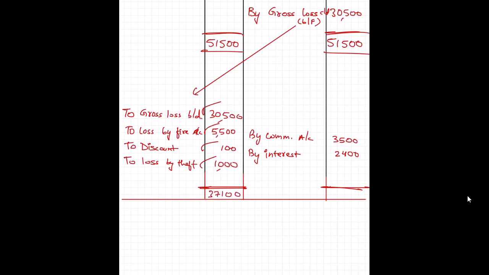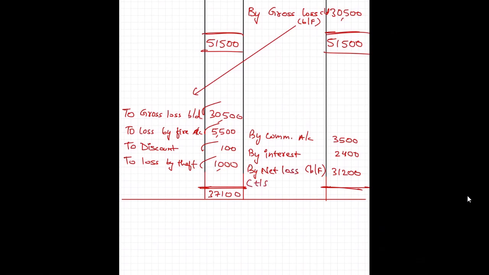Whereas on the credit side, we have just a total of 3,500 and 2,400 as the income. So I will deduct these two figures from 37,100 and whatever I will get, the balancing figure, that would be 31,200. This is my net loss.